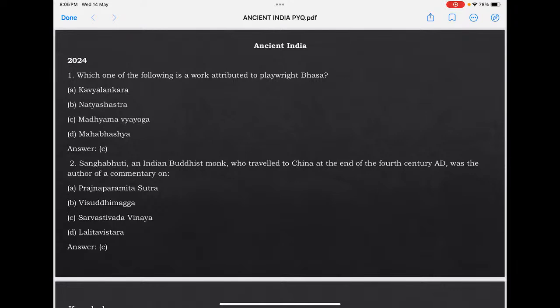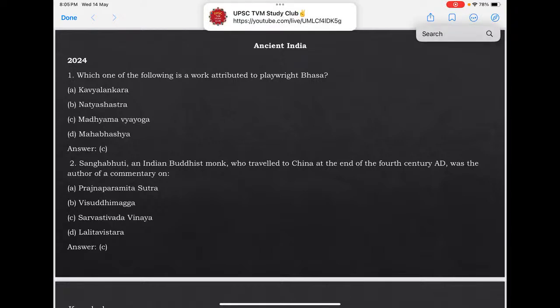Yes, this is ancient India. Today in our session, we have planned to cover the entire portion like ancient, medieval, modern, and culture part through PYQs. So when we go for a marathon revision of history through PYQs, you will stick on to the demand of history in the prelims paper. Okay. So starting with 2024, have a look into this.